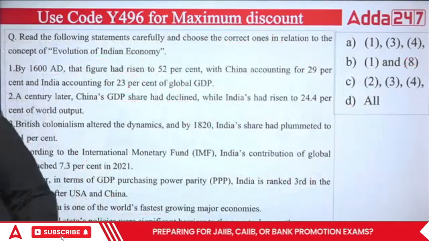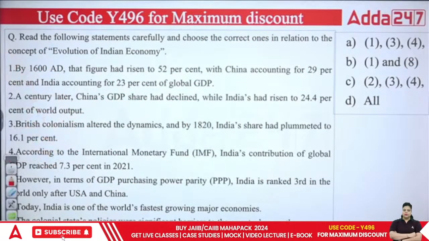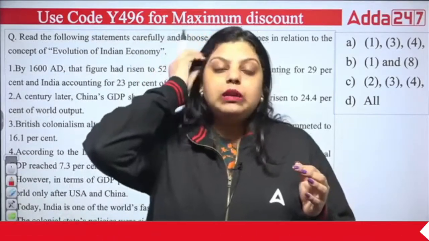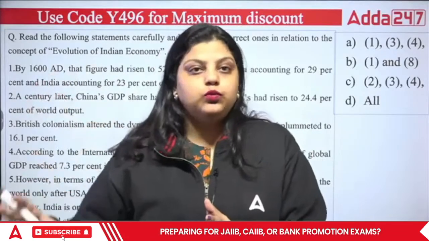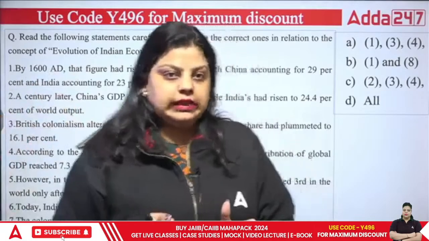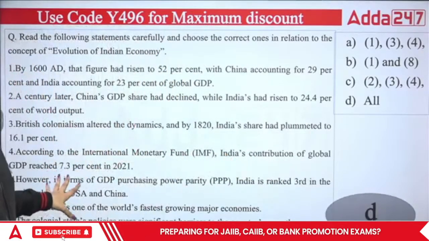And do remember, these are all details of your book only. I have told you so many times what is going to happen in the paper. They will see one particular paragraph from your book. That paragraph will be divided into 4 to 5 statements. And out of that they will ask which is correct and which is incorrect. So accordingly you have to answer. So do remember all the content of your book. So the right answer is D.